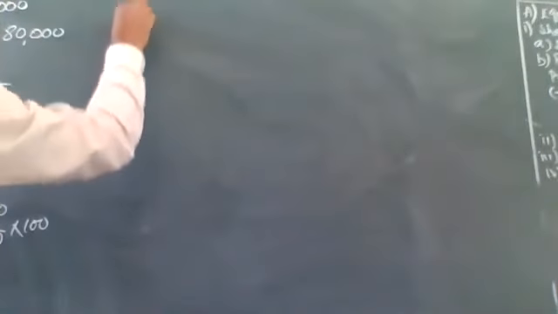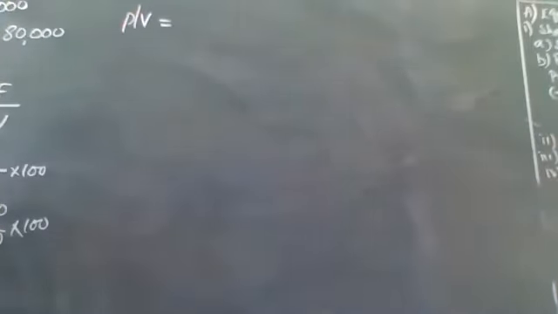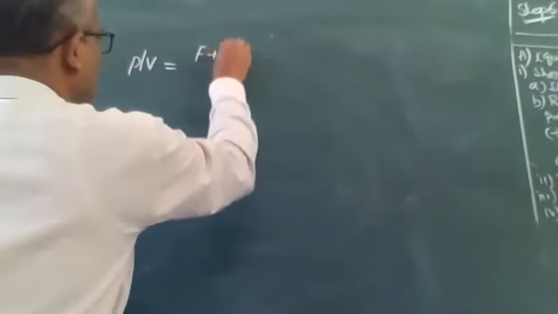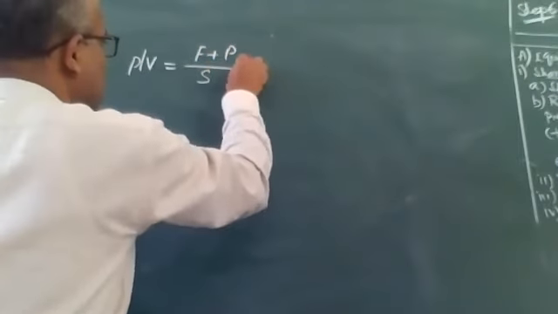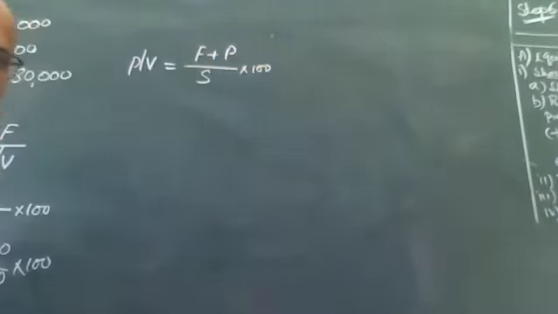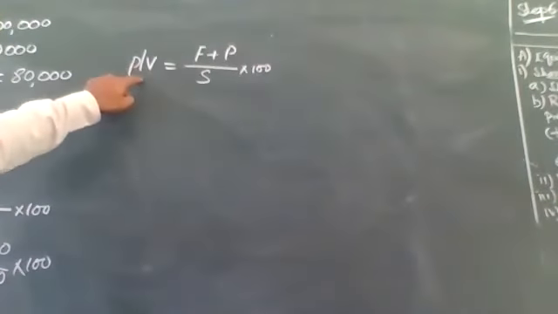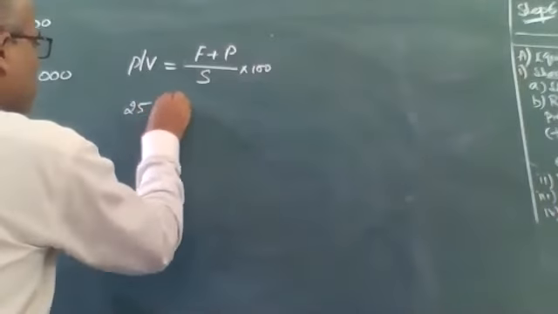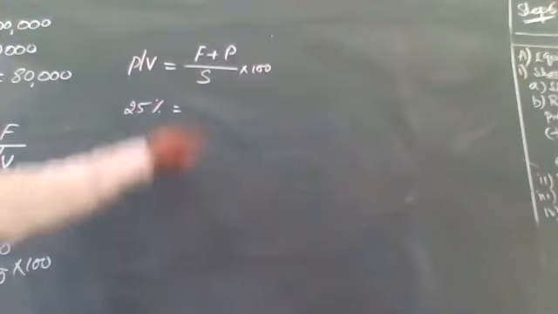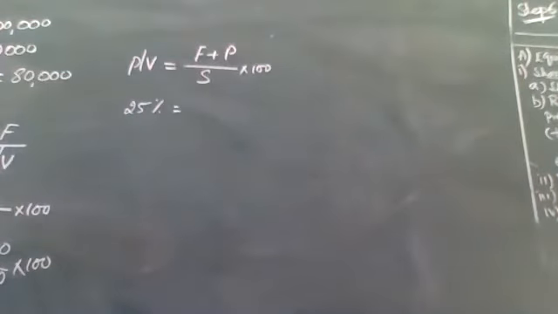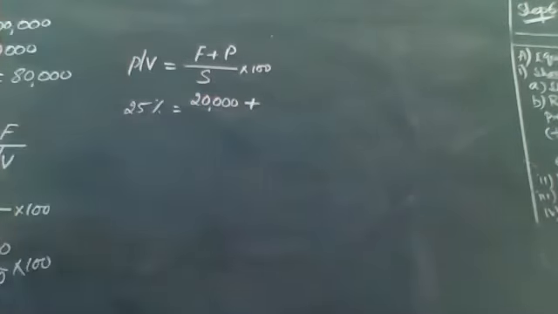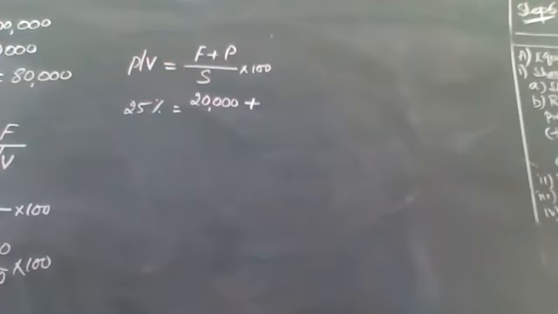Missing information formula is there, right? PV ratio is equal to, what's the formula? F plus P by S. Do we know PV ratio? The answer is yes. Just now we calculated. Sir, 25% is the profit volume ratio. Do you know fixed cost? It's given in the question, sir. Yes. How much? 20,000. Do you know profit? No, sir. That is what we are trying to find out.